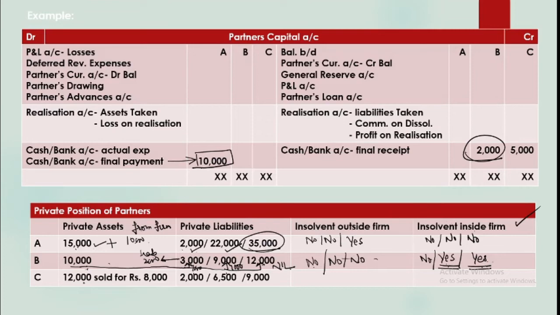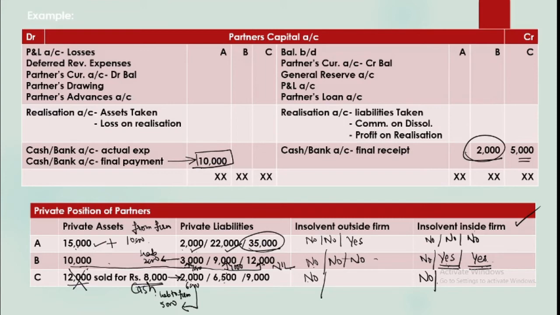Now the third case is that C is having 12,000 of assets, but they fetched him only 8,000. So this amount is not material. You are able to get only 8,000. So this is relevant. Now you will pay first of all your personal liability 2,000. So you will be left with 6,000. Now you have liability towards the firm. That is 5,000. C is to pay 5,000 towards the firm. So out of 6,000 he can pay. That means both inside and outside the person is solvent, so he is not insolvent. So insolvency's case doesn't arise at all.